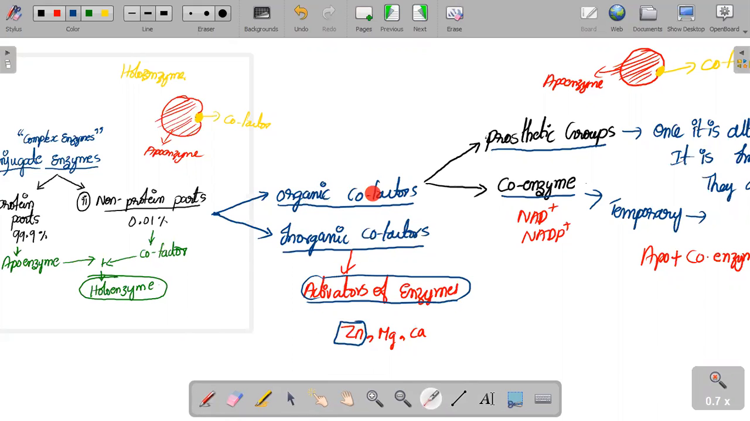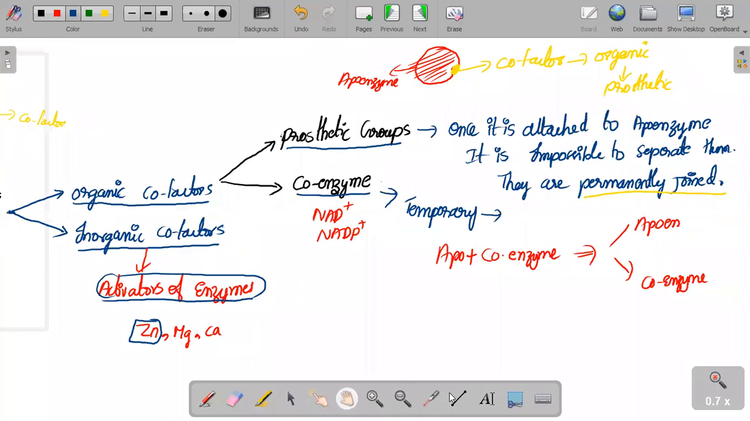And when it comes to the organic cofactors, they are again divided into two types. One is called prosthetic and the other is called coenzyme. The difference between the prosthetic group and the coenzyme is that the prosthetic group is permanently attached, and the coenzyme is temporarily attached.